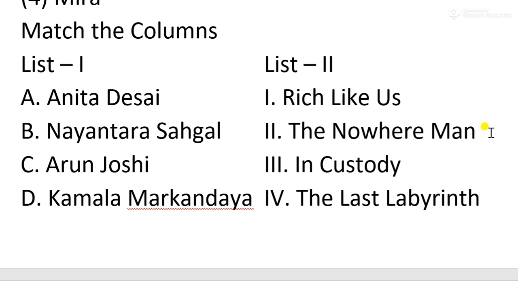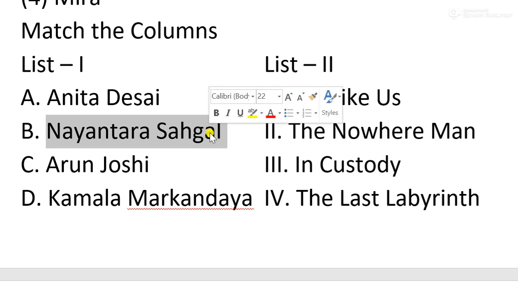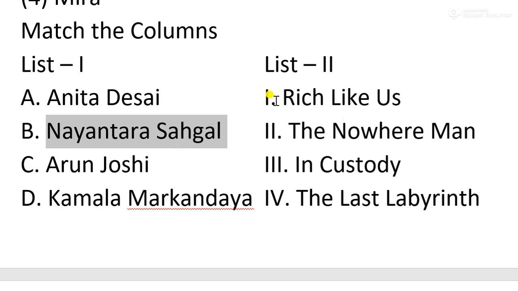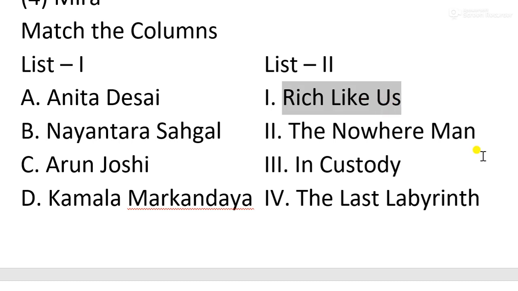Now, a few more names, if I tell you right now, Nayantara Sehgal. We shall consider this important writer. Just try to correlate this writer with Pandit Jawaharlal Nehru. She is a relative of the first Prime Minister of India, Nayantara Sehgal, and she has written this work, Rich Like Us. When we discuss this writer, we will do it in detail, but for the moment, we should relate things whenever we have any reference.